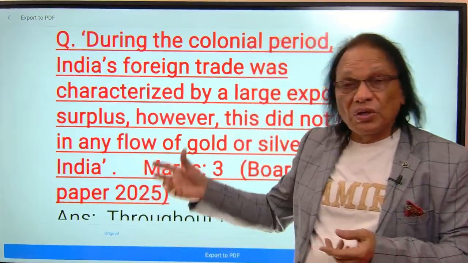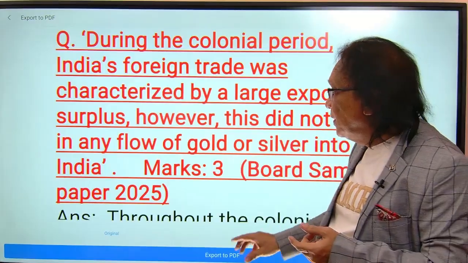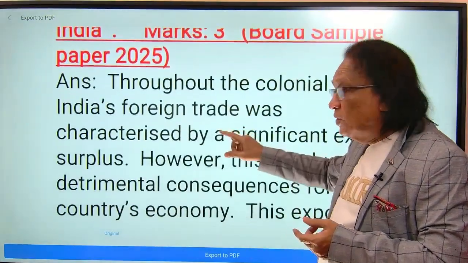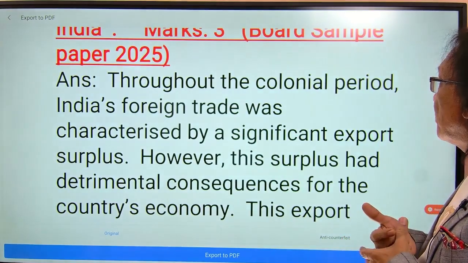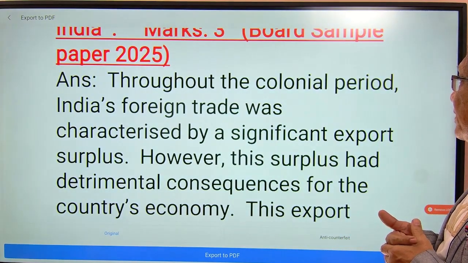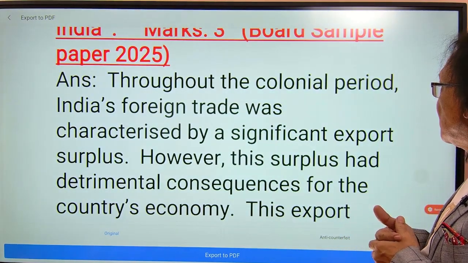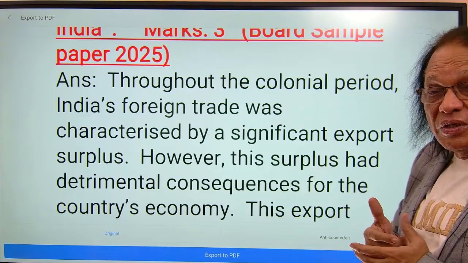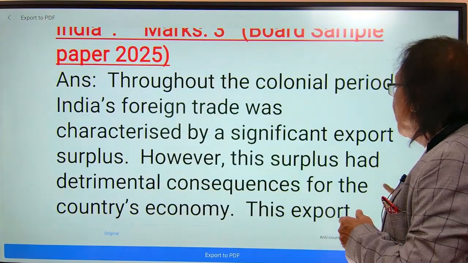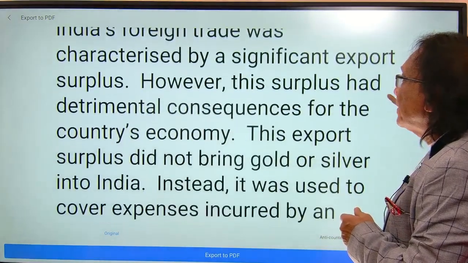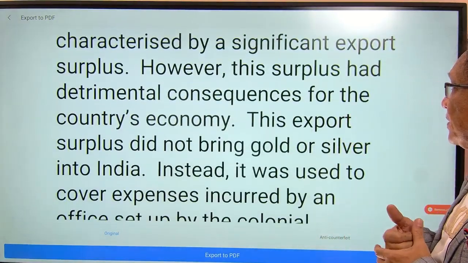So I have given the answer also. We'll read it once again. See, now this is the answer. Please read. Throughout the colonial period, India's foreign trade was characterized by significant export surplus. That means there was an export surplus during the British period. However, this surplus had detrimental consequences for the country's economy.